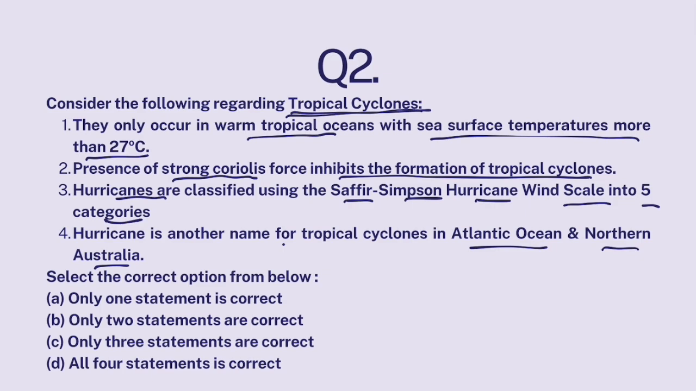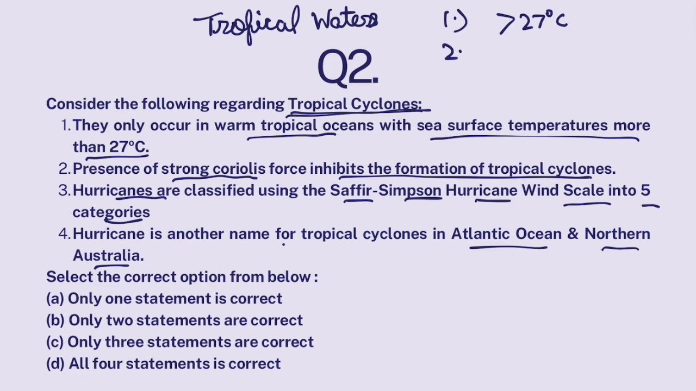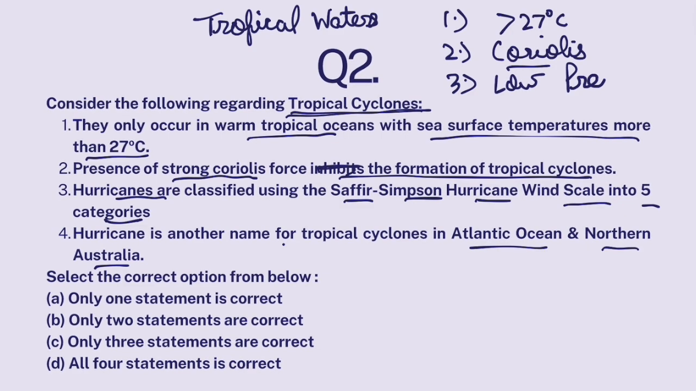Now, look, there are certain conditions that need to be fulfilled for a tropical cyclone to form. First of all, tropical cyclones form in tropical ocean waters, and tropical waters are warm ocean waters. And for a tropical cyclone to be formed, the sea surface temperature should be greater than 27 degrees Celsius. There should be strong Coriolis force. Okay, Coriolis force actually aggravates the formation of tropical cyclones, not inhibits. Then there should be a low pressure area in that particular region of sea, and there should be divergence of winds in the upper atmosphere. If these 4 conditions are fulfilled, well, then tropical cyclones are formed.